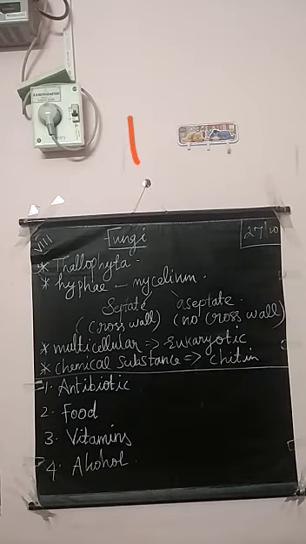So fungus belongs to Thallophyta, which means the plant body is not differentiated into stem, leaves and root. The plant body consists of filament-like structures called hyphae. If the hyphae form a network, it is said to be mycelium. There are two types of mycelium: septate and aseptate. Septate means there is a cross wall between the cells. Aseptate means there is no cross wall between the cells.